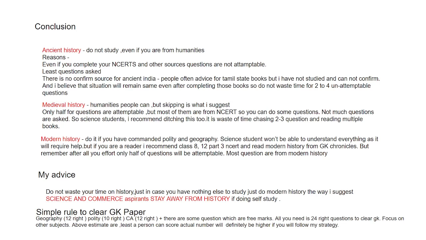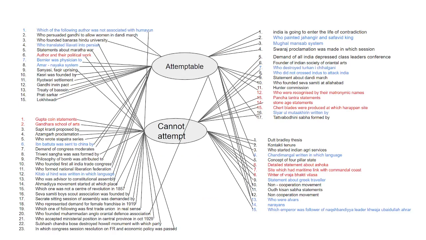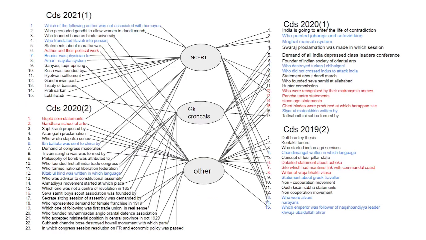And we have thoroughly discussed the history paper. Now, considering everything, do you think that you will be able to score good marks in history after giving so many attempts? Just look at the questions. Sannyasi Fakir uprising. This is from NCERT. Kesari was founded by. Then Treaty of Bassein. This is a question from Maratha history. Maratha history is not present in NCERT. It is from Bipin Chandra. I have read it in Bipin Chandra. That is why I know that this question is from Maratha history.